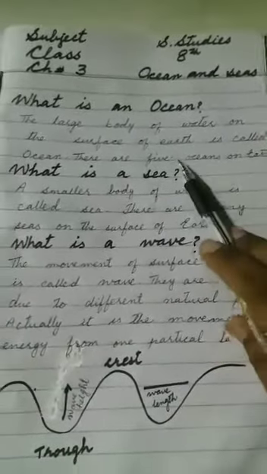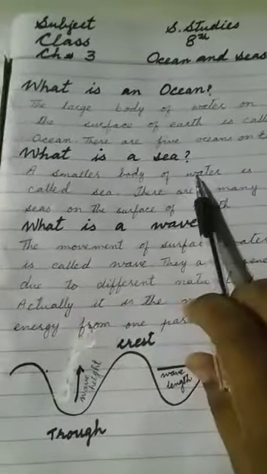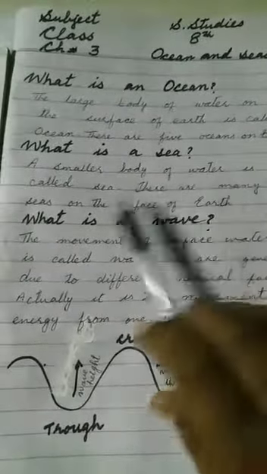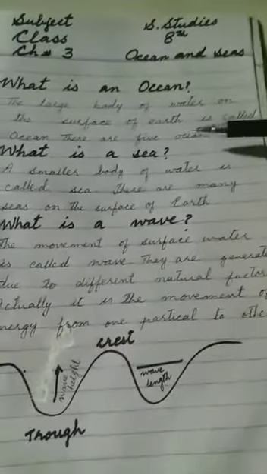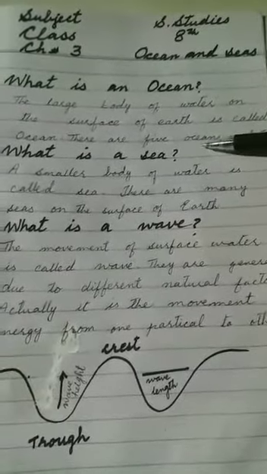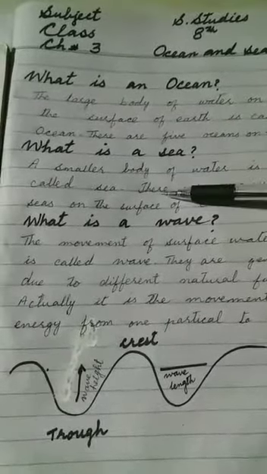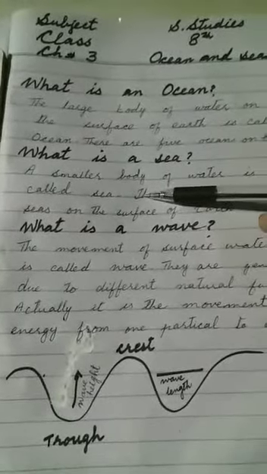Okay students, second thing is, what is a sea? A smaller body of water is called a sea. So the difference is clear. Ocean is a very large body of water and sea is a smaller body of water.